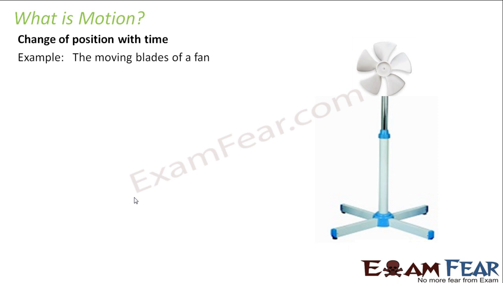For example, the moving blades of a fan. When the fan rotates, the blades are actually moving. But when you switch off the fan, the blades stop moving. So right now the blades are not in motion, but once you switch it on, the blades are in motion.